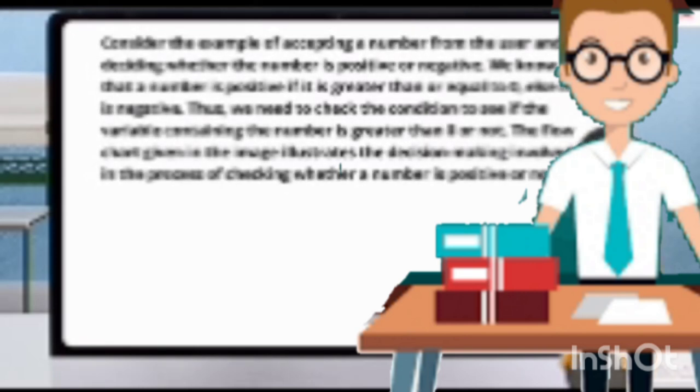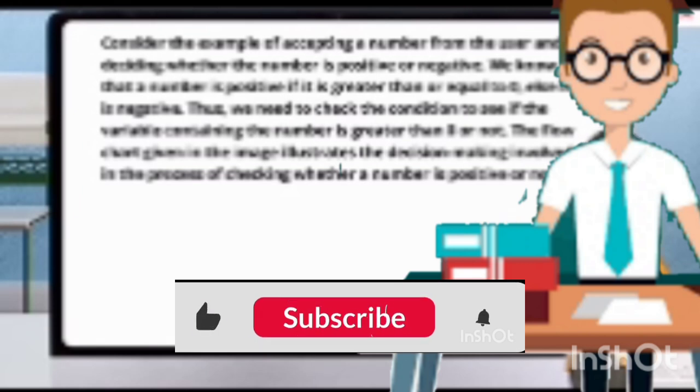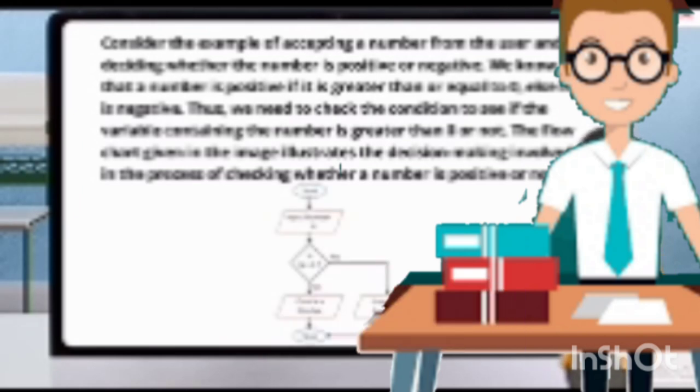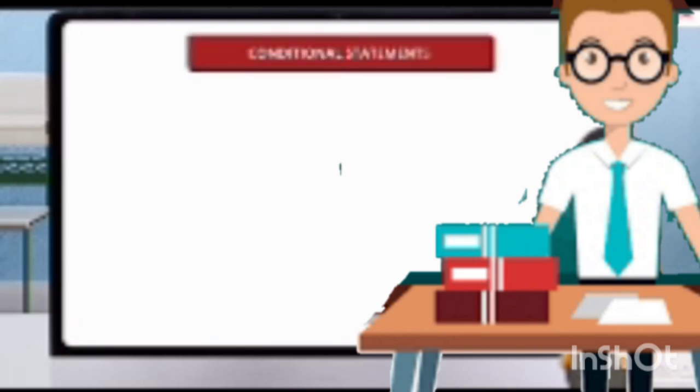Now, students, consider an example of accepting a number from the user and deciding whether the number is positive or negative. We know that a number is positive if it is greater than or equal to 0, else it is negative. Thus, we need to check the condition to see if the variable holding the number is greater than 0 or not. So, students, the flowchart given in the image illustrates the decision making involved in the process of checking whether a number is positive or not.